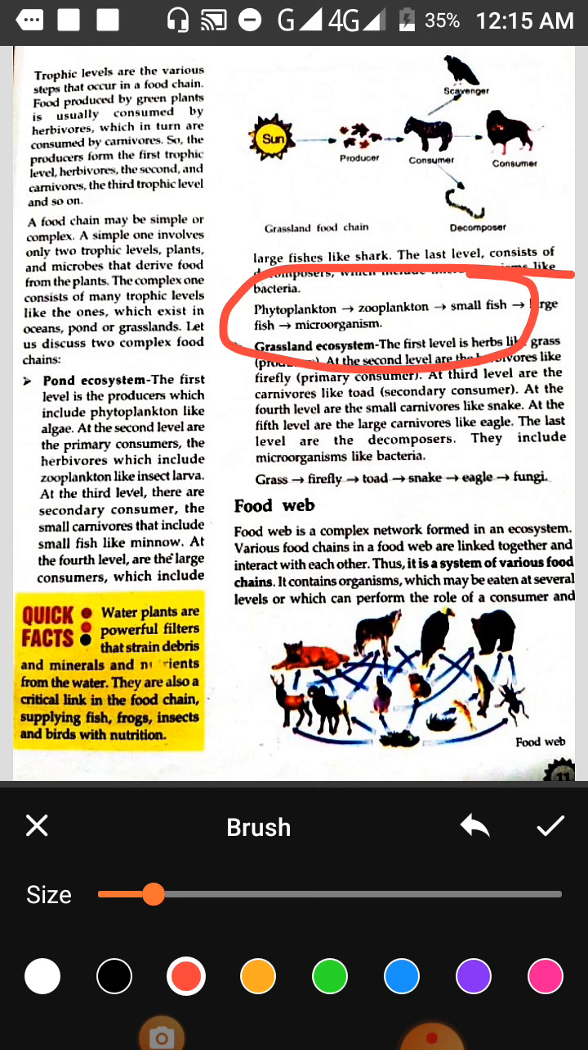And when many food chains combine together, it is called a food web. A food web is shown in the book where there are many organisms which are interlinked. One food chain is interlinked with another food chain, and that is called a food web. So you have to just remember what is a food chain and what is a food web. Which of them is bigger? A food web is bigger because it is a combination of many food chains.